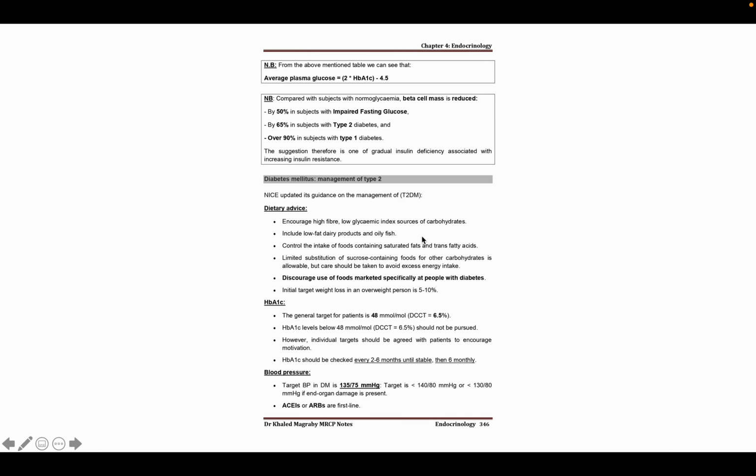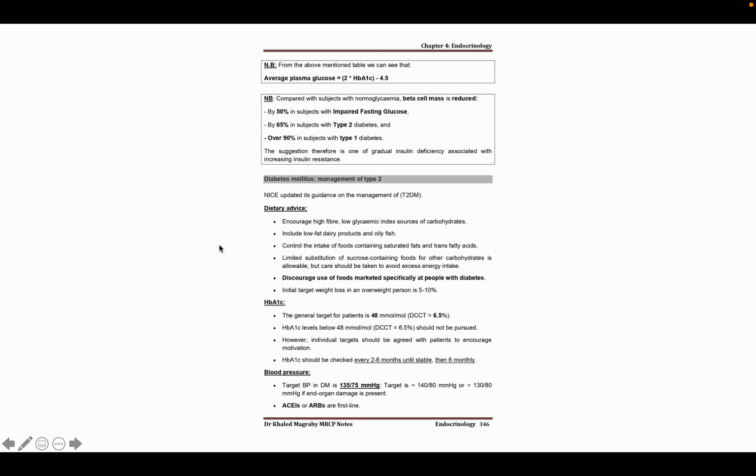So there is a formula actually. You can estimate the blood sugar level from the hemoglobin A1C by calculating: if we multiply this hemoglobin A1C by 2 and then subtract 4.5, we will get the average blood sugar level of this patient.